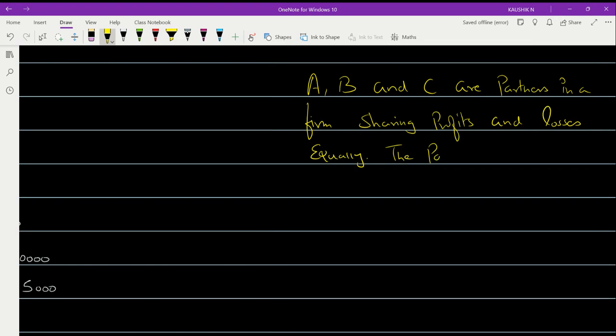The partners decided to dissolve the firm on 1st April 2022.